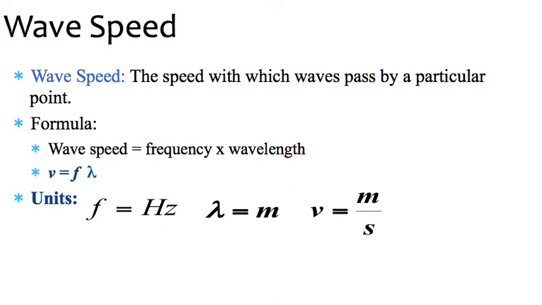Okay. And then we have wave speed. Wave speed is the speed at which the wave travels. Its formula is frequency times wavelength, and that's abbreviated right here. For the units, frequency again is in hertz, wavelength is in meters, and then for velocity or wave speed, it's going to be meters per second, because like I said earlier, frequency is technically 1 over a second. So when we multiply that by meters, that gives us meters per second.